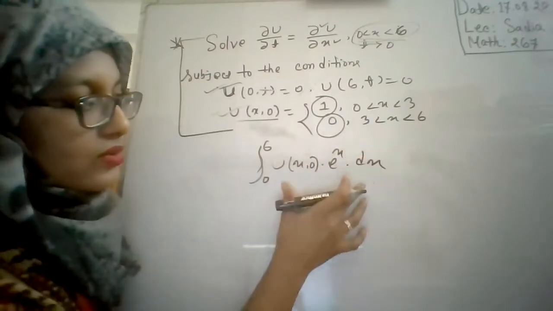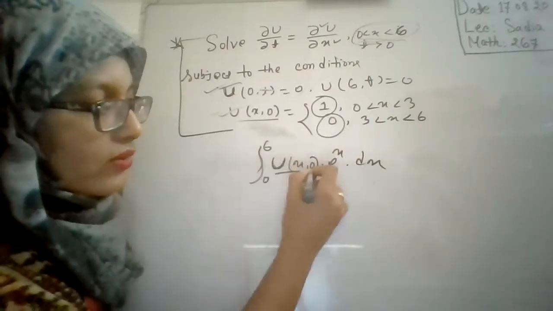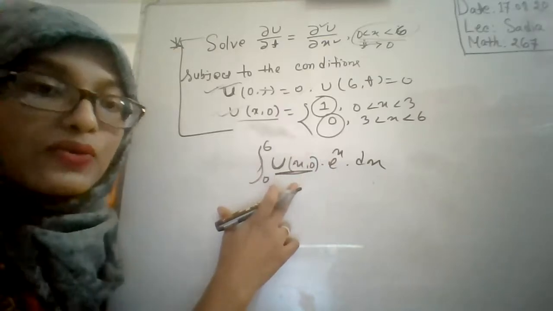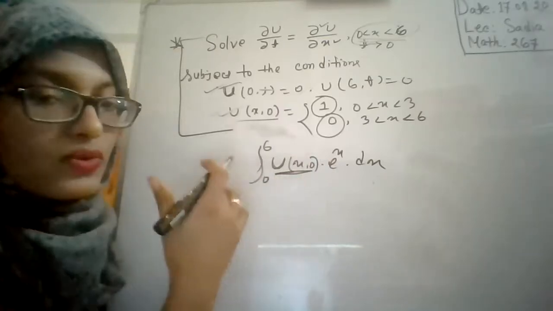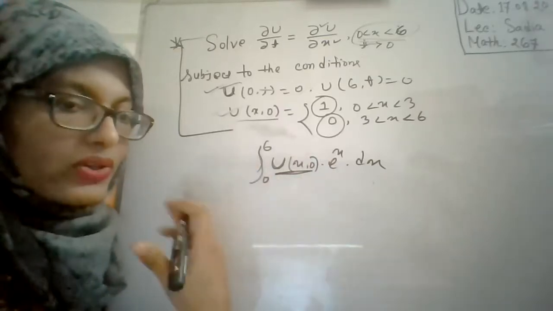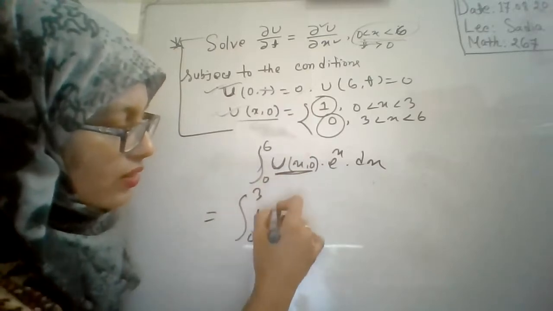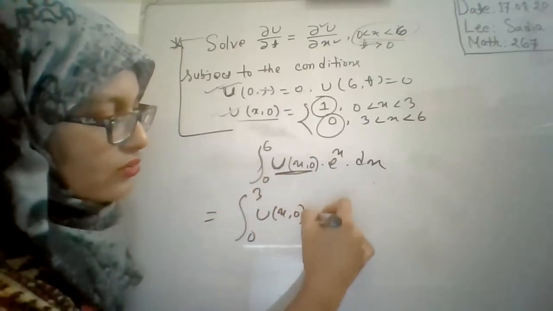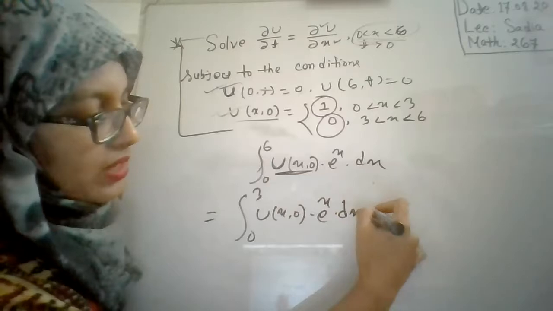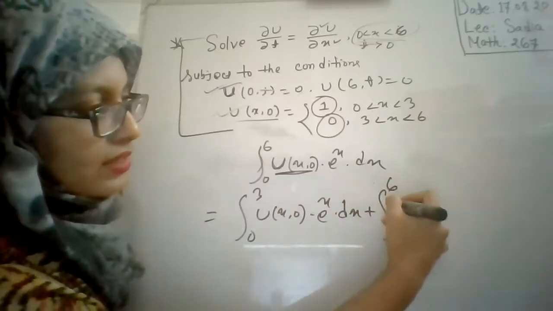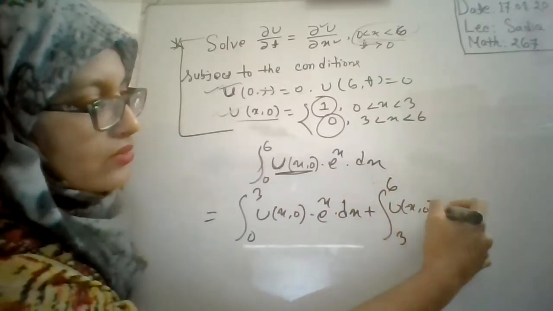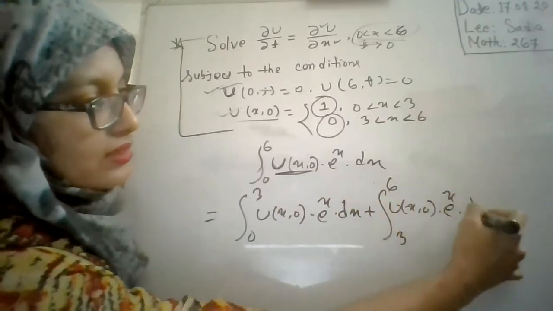Since this is the initial condition and it is divided into two sub-intervals, one from 0 to 3 and another from 3 to 6, you have to write this as the integral from 0 to 3 of u(x, 0) e to the power x dx plus the integral from 3 to 6 of u(x, 0) e to the power x dx, right?